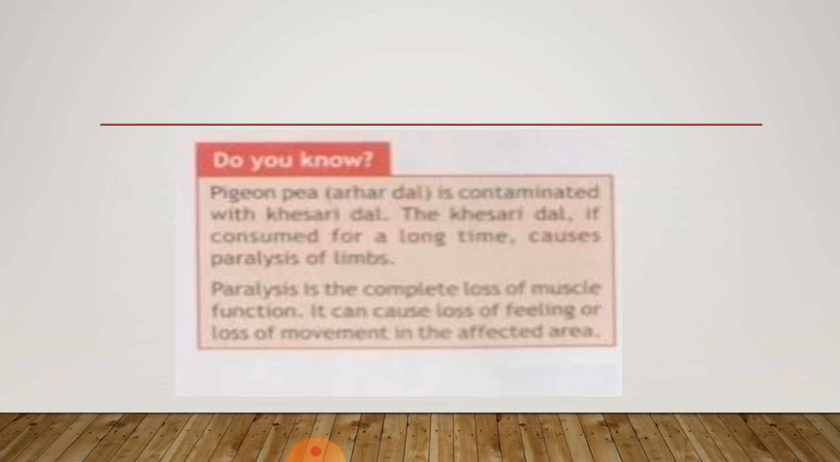Paralysis, which is a type of disease in humans, is the complete loss of muscle function. It can cause loss of feeling or loss of movement in the affected area. So, if someone is suffering from paralysis, then he or she will lose muscle function and will not be able to feel any sensation from the outer atmosphere, and will not be able to move the body part which has been affected by paralysis.